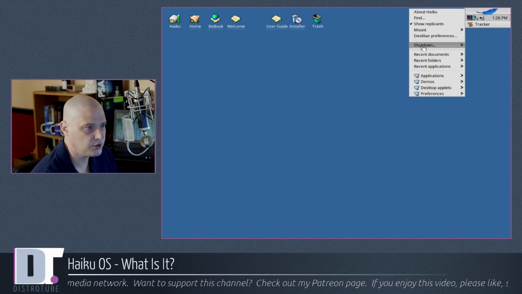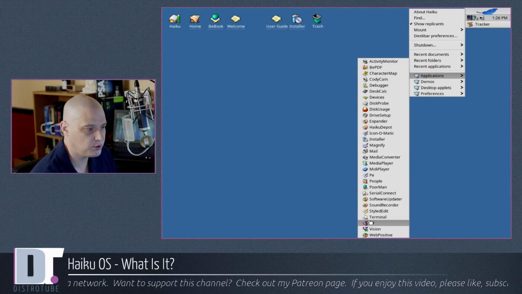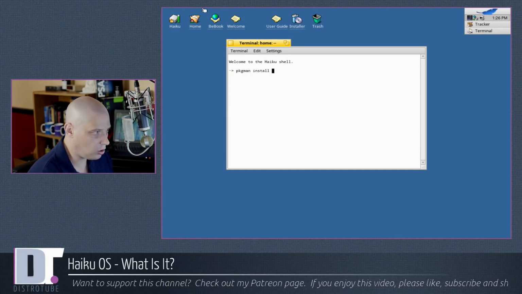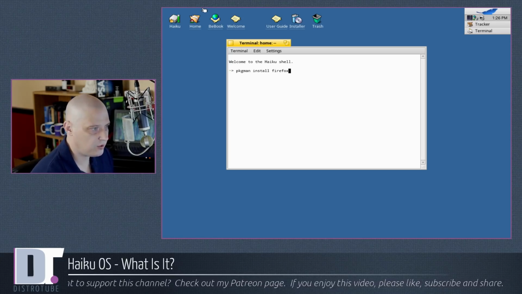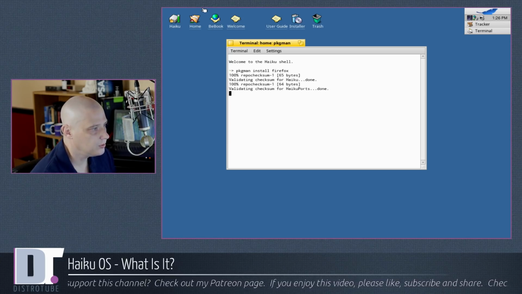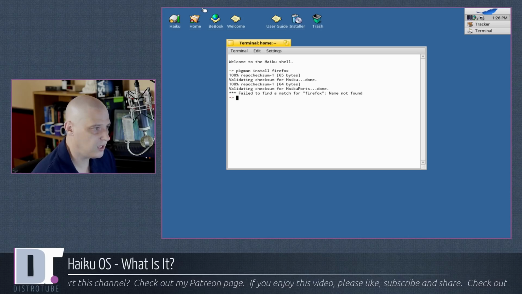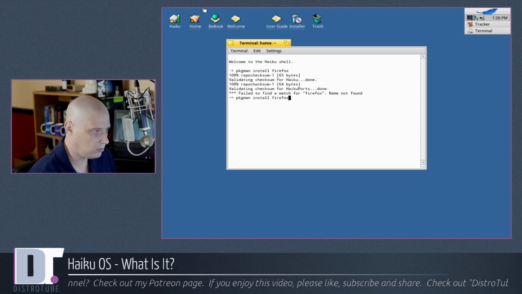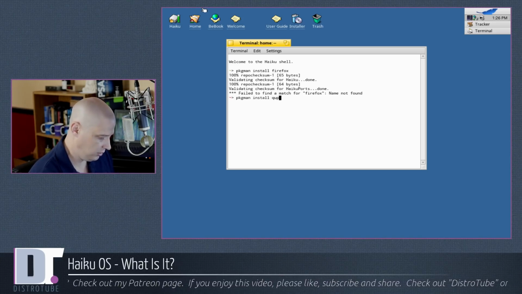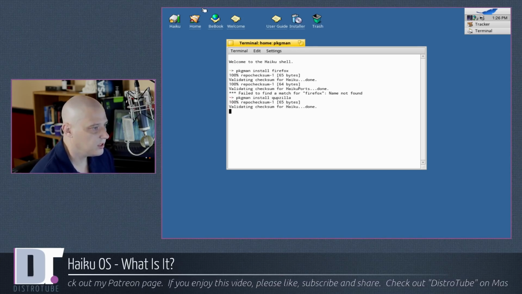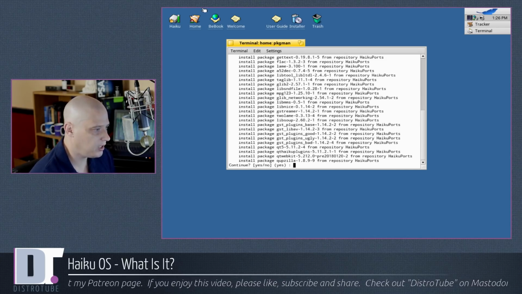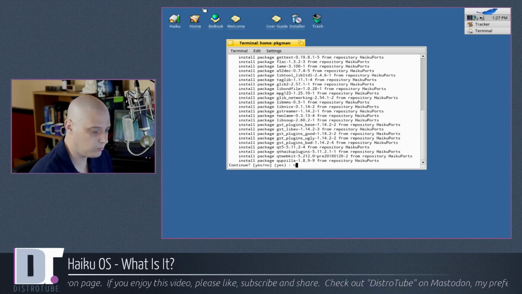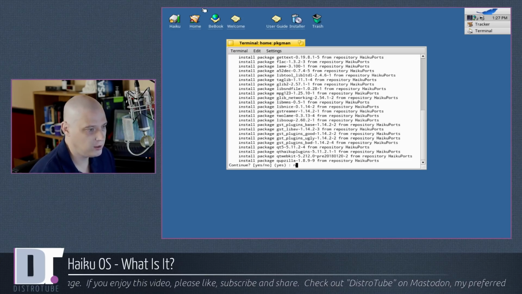browsers to use on the system. I'm not sure what is available. If I open up the terminal again, pkgman install Firefox. Is there a Firefox port in Haiku OS? There is not. So Firefox is not available. I'm pretty sure Chromium is also not available. I think Cupzilla is available. Again, they like a lot of the KDE apps and a lot of the Qt apps. So Cupzilla is available. Cupzilla actually may be the best browser available on Haiku OS. So that's kind of unfortunate.